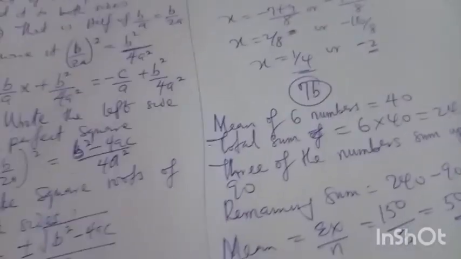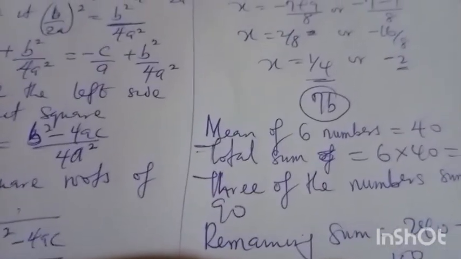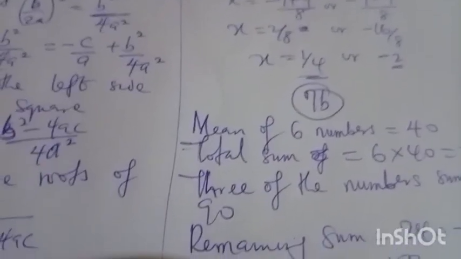As I pick up on 7b, the question they asked is talking about 6 numbers. We have 6 numbers whose mean is 40, and out of this set of 6 numbers, 3 of them, when you add them together, give you 90. They want you to find the mean of the remaining ones. That's what brought us here.